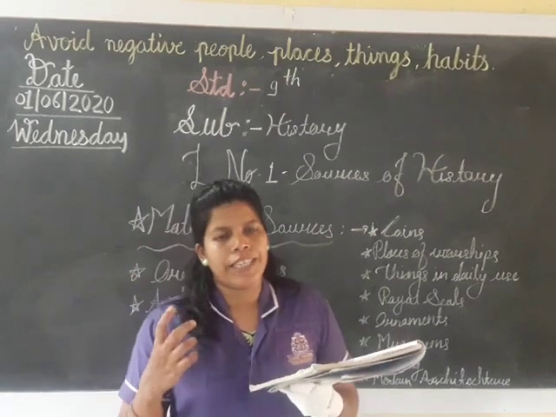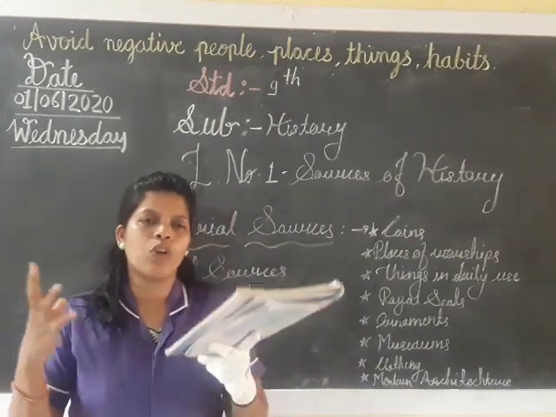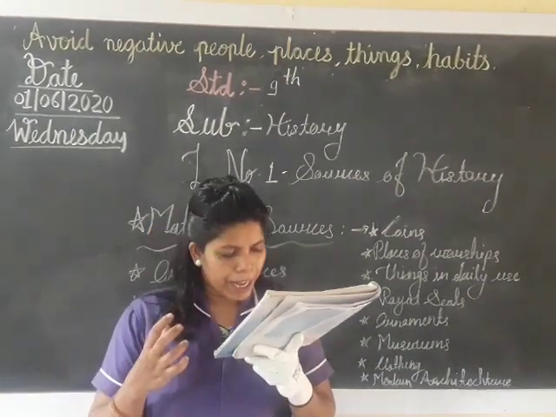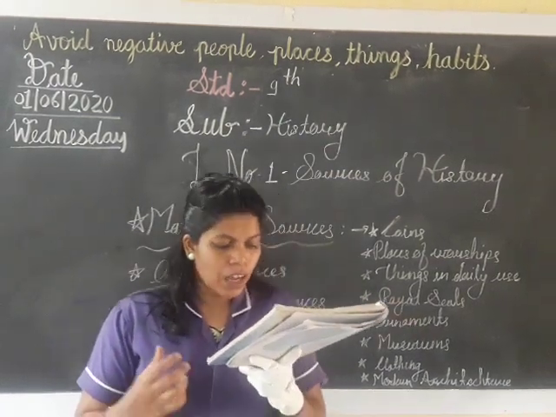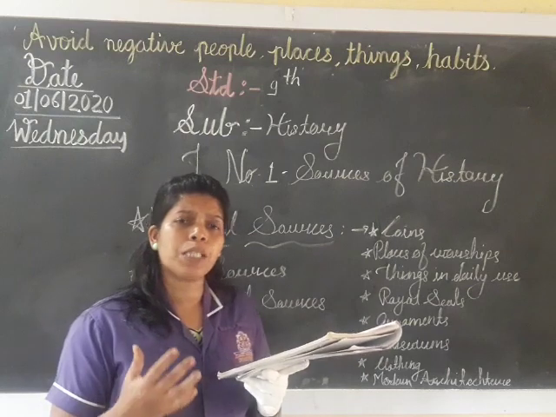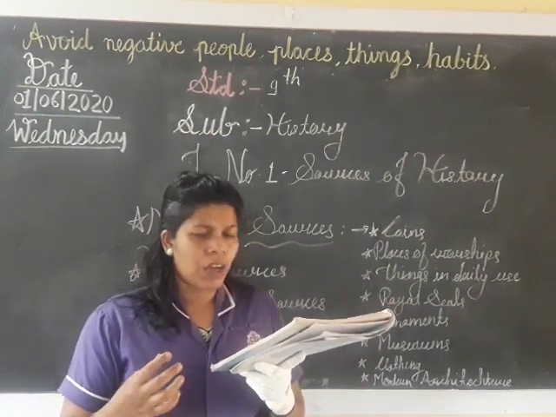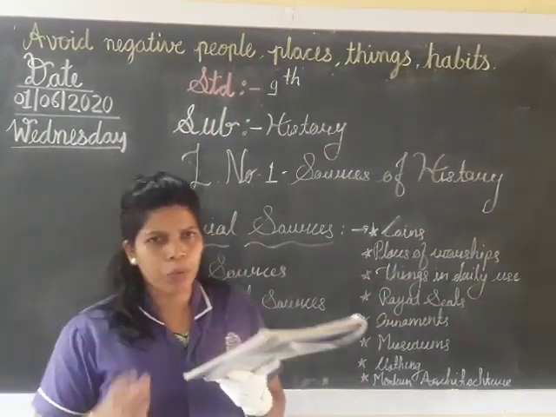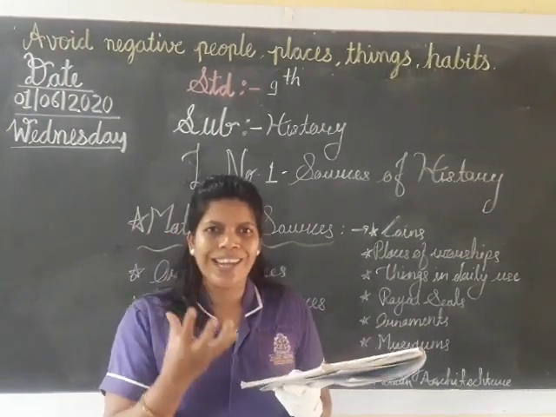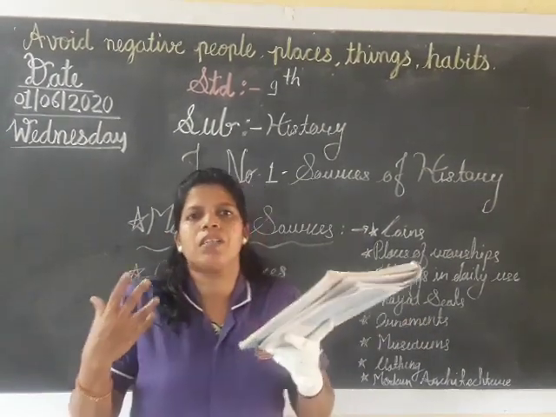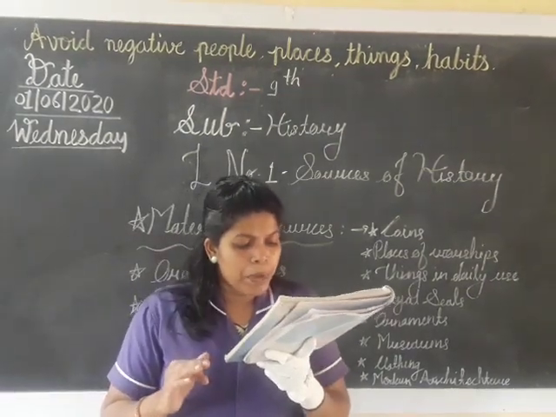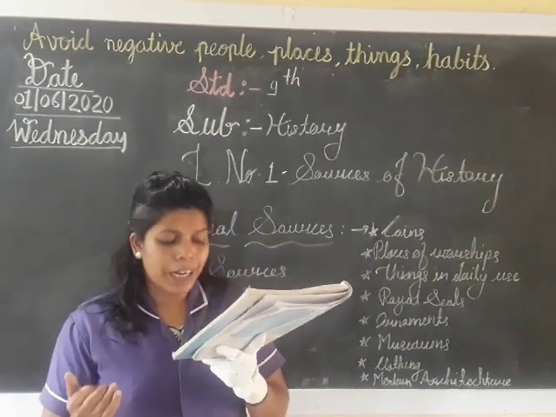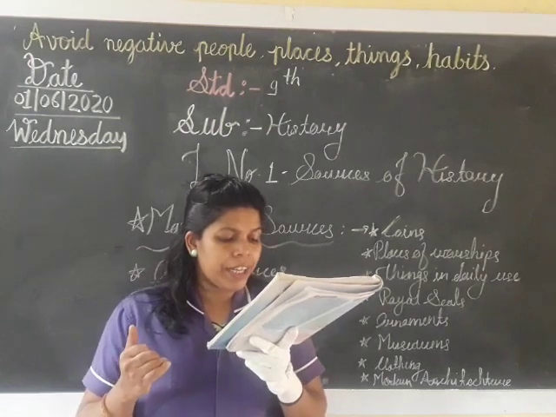When that movement was going to be conducted, those activists were inspired by these povadas. See how much strength is there in povadas. While listening to these povadas, the activist gets inspired. His name is Lokshahir Annabhau Sathe and Shahir Amar Sheikh.